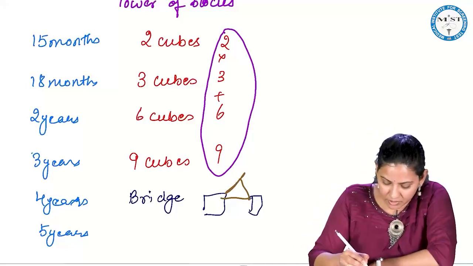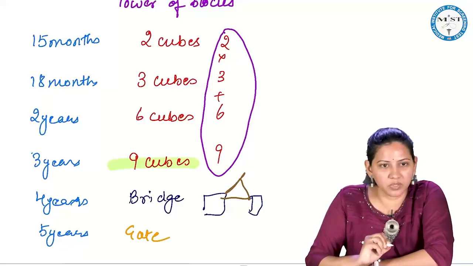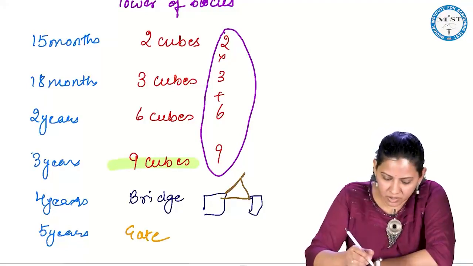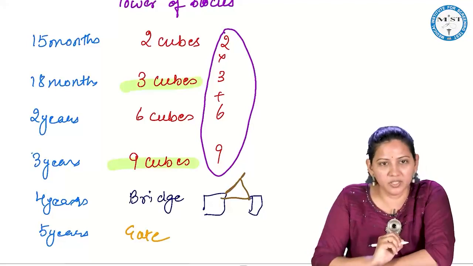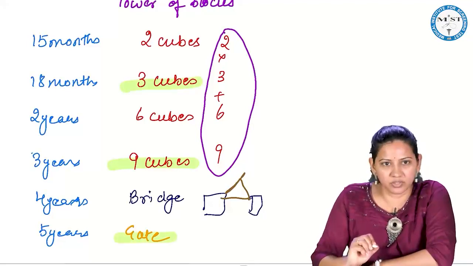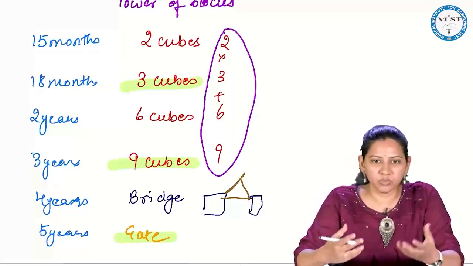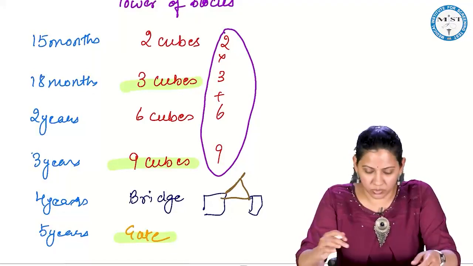And by 5 years, child can make a gate. So often they ask in the exam: tower of 9 cubes is by 3 years, tower of 3 cubes is by 18 months, and gate is by 5 years. So these are the advanced skills, that is using the blocks. This is how the child explores.